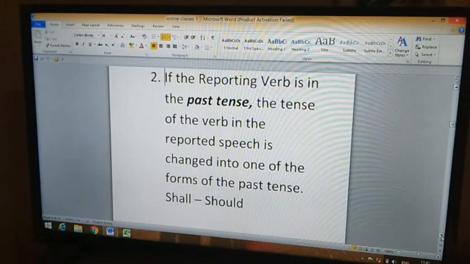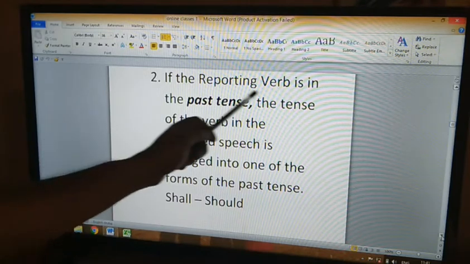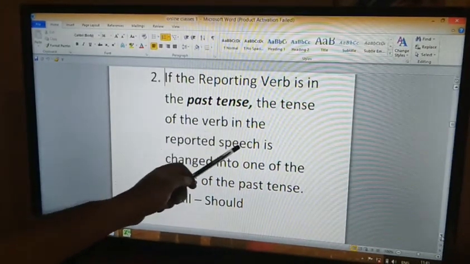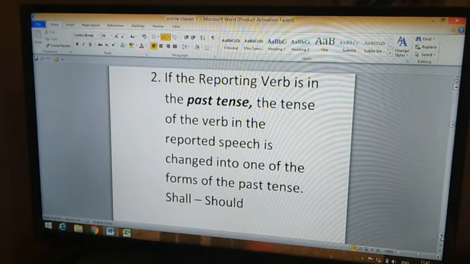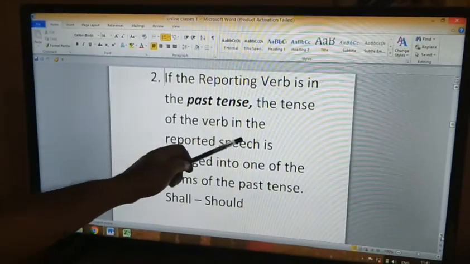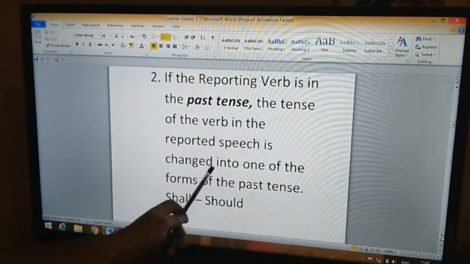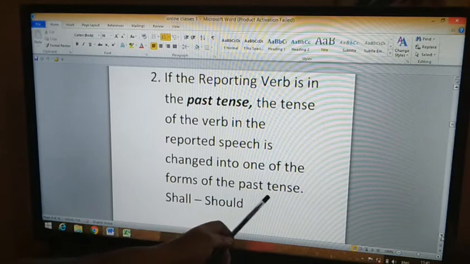So in such cases, what is the tense of the verb in the reported speech? In the reported speech part, we surely have a verb. The tense of the verb in the reported speech is changed into one of the forms of the past tense.